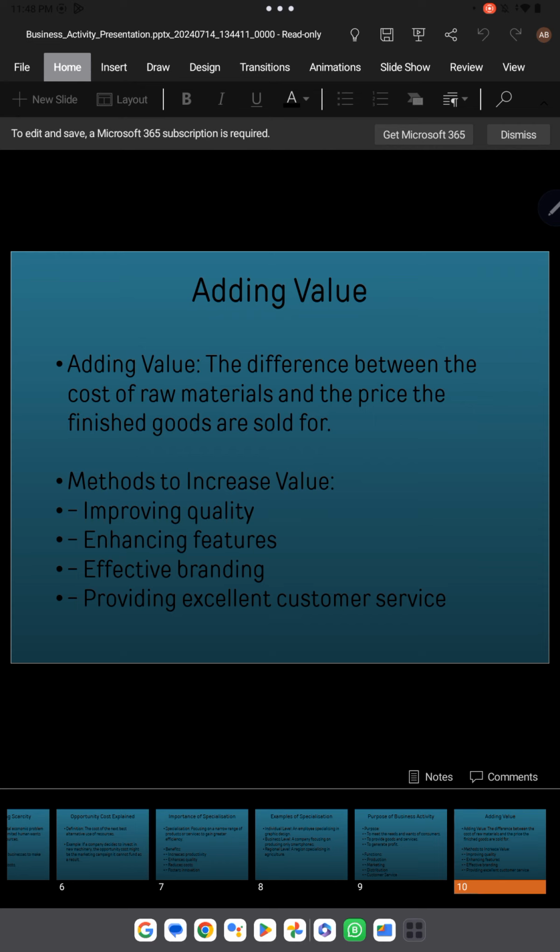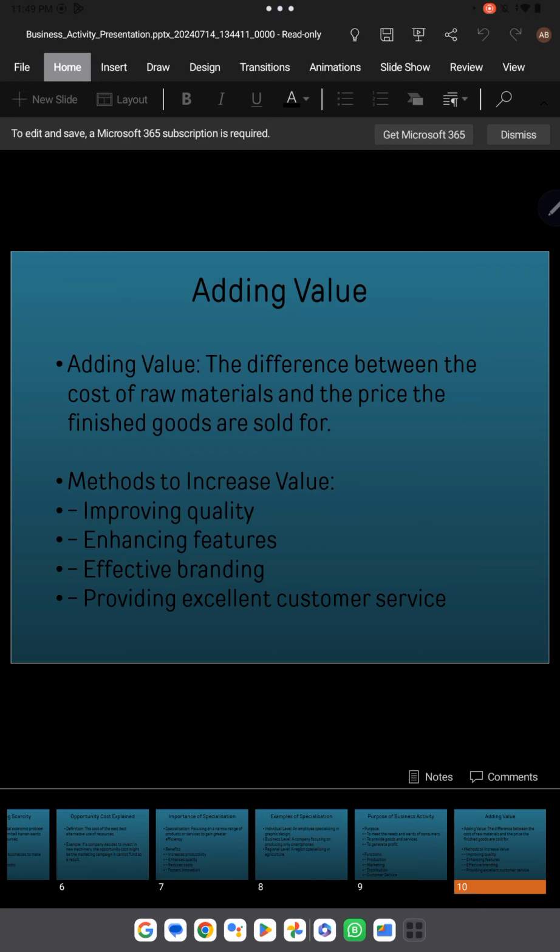For example, if you are a smartphone manufacturer and you want to increase the added value, it means you want to increase the difference between cost and the selling price. Simply, you want to increase the selling price. So first of all, you have to enhance features. You have to give some extra features in your mobile phone, so that people could grab it with high interest, and that's why they will be ready to pay higher prices for your mobile phones.